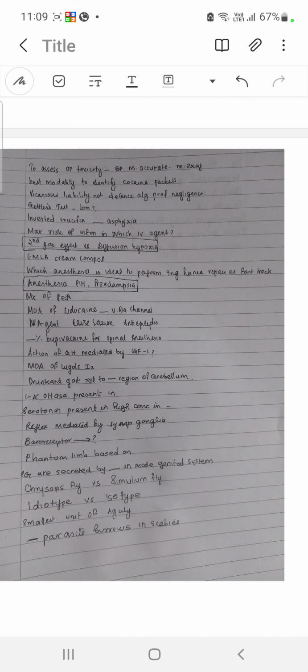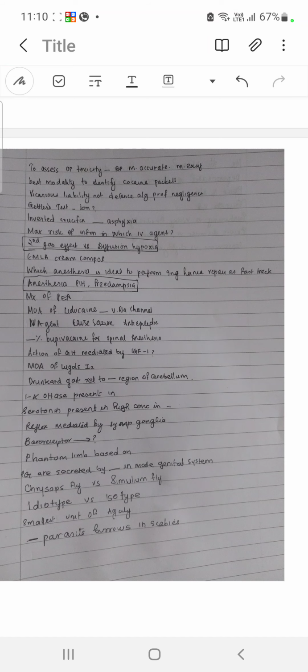Drunkard gait is related to which region of cerebellum? Flocculonodular lobe. 1-alpha hydroxylase is present in PCT of kidney. Serotonin is present in high concentration in platelets. Reflex mediated by sympathetic ganglia in intestine: one is gastrocolic, another enterogastric. Baroreceptor directly acts on nucleus tractus solitarius. Phantom limb is based on cortical plasticity. Prostaglandin is secreted by which portion in male? Seminal vesicle.